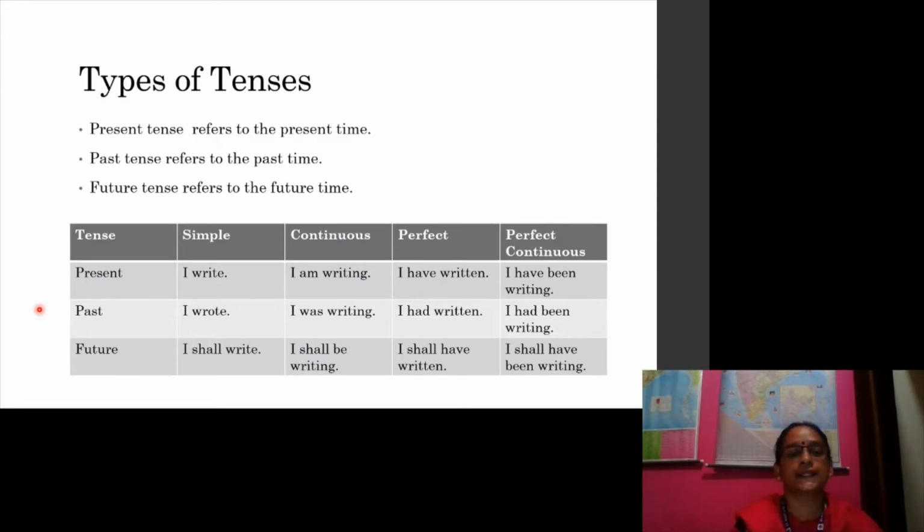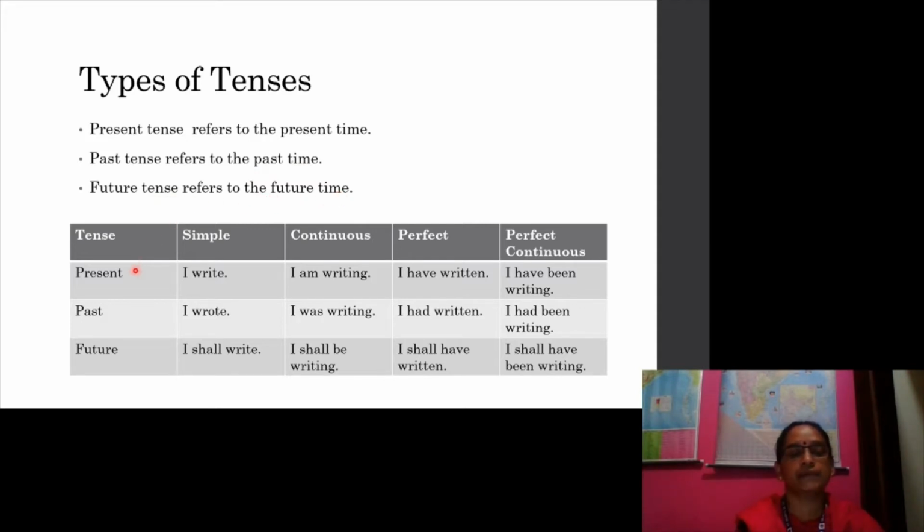Types of tenses. Mainly tenses can be divided into three: present tense, past tense and future tense. Present tense refers to the present time. Past tense refers to the past time. Future tense refers to the future time.